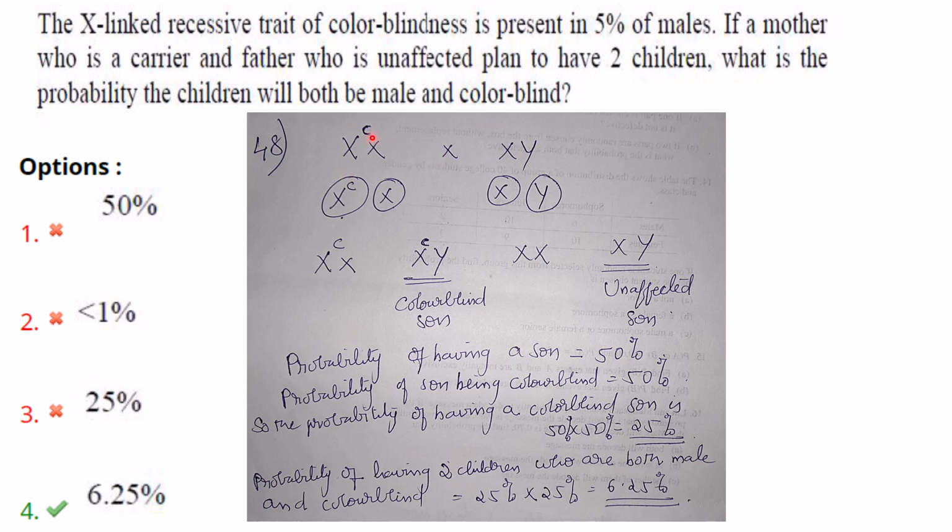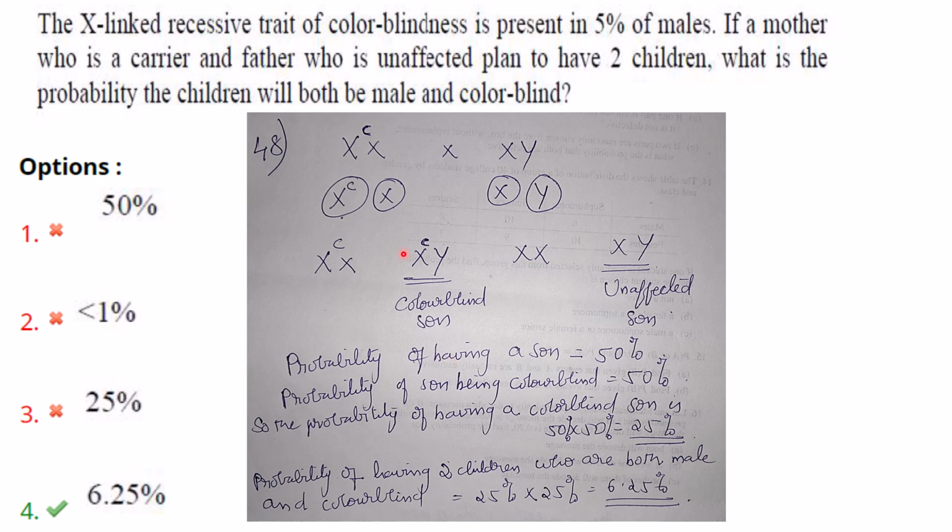So they have crossed a carrier mother with an unaffected father. So this is the carrier mother. One X chromosome will have the colorblind gene in it, and the father is unaffected. So these are the gametes that are produced. These are the sons and the daughters that they will have. So here it is mainly for male children and they must be colorblind. So the male child becoming colorblind is half, that is 50%.